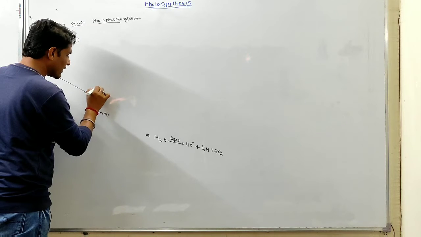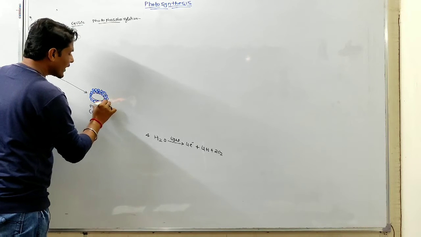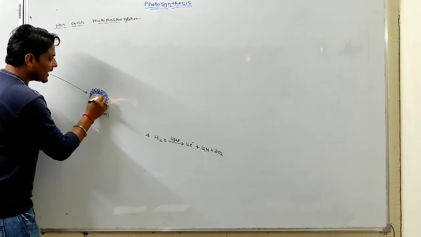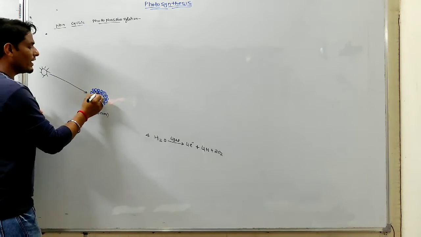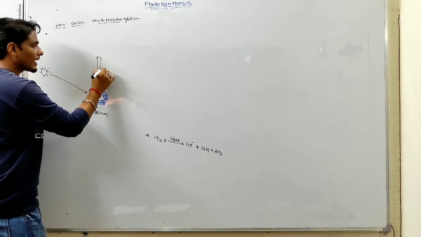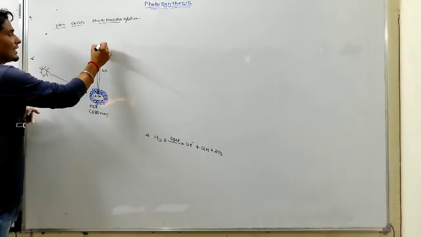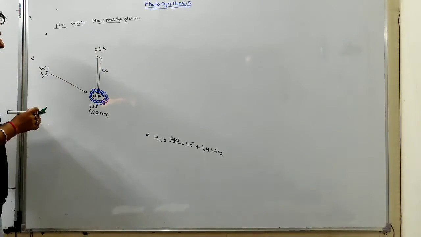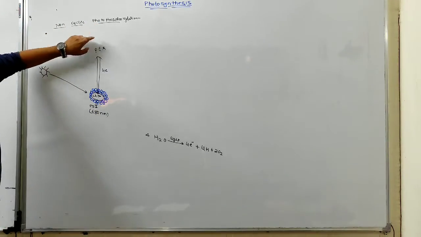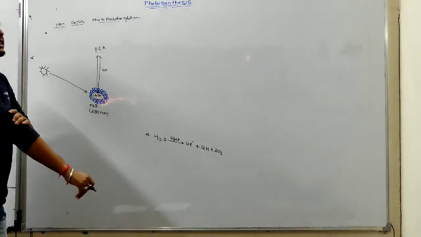All photosynthetic pigments absorb different wavelengths of light and pass the light to chlorophyll A, and the electron of chlorophyll gets excited and is accepted by the primary electron acceptor.